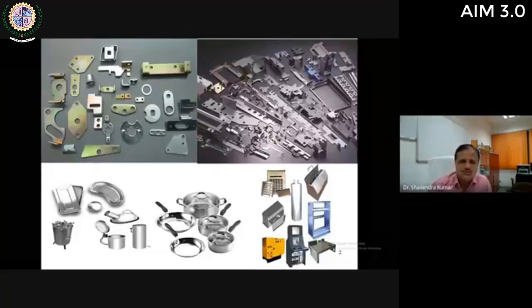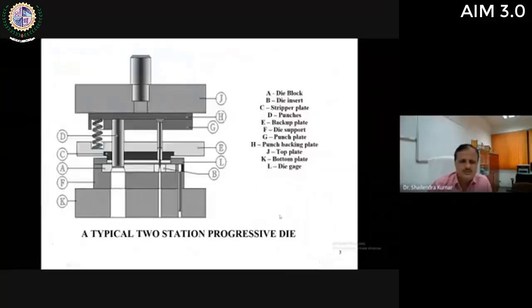To perform all these operations, we need some type of die. Dies, or you can say press tools, are broadly categorized into two categories. One is single operation die, the other is multi operation die. Single operation die means you can perform one operation with each press stroke, like punching die, blanking die, embossing, coining, notching, parting off. All these are single operation dies. And multi operation dies are those where you can perform two or more operations with each press stroke.